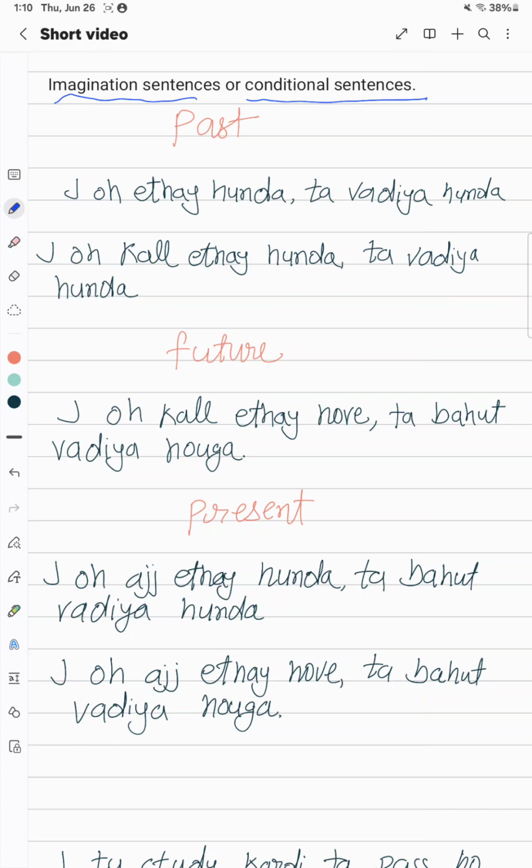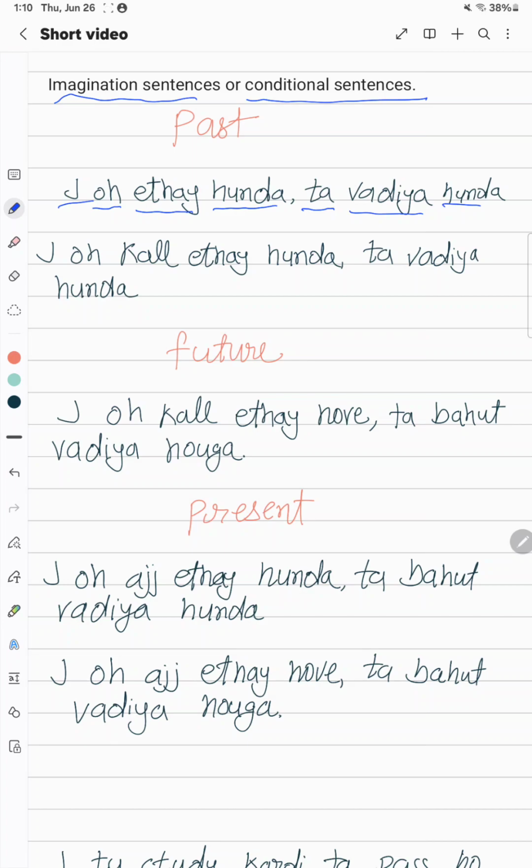So in Punjabi you would say J means if, O means he, Ethe means here, Hunda means kind of happened. All right. So ta Vadia means a good, Hunda again happened. So the whole sentence means like if he were here, it would be better, right? So in Punjabi we say Je o Ethe Hunda ta Vadia Hunda.